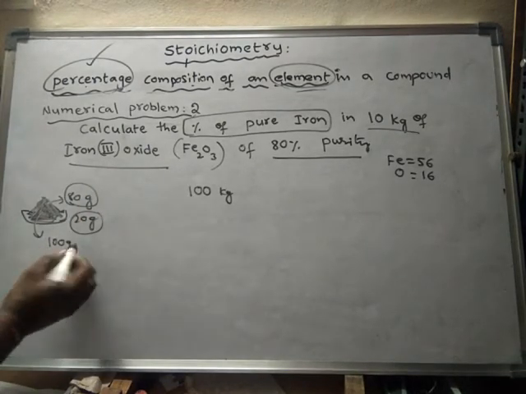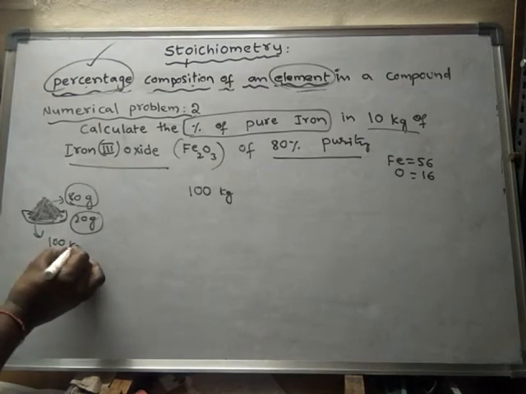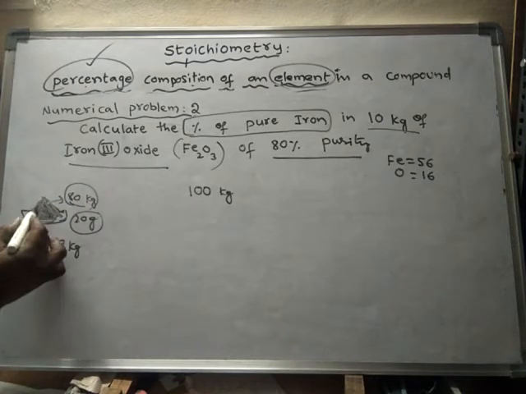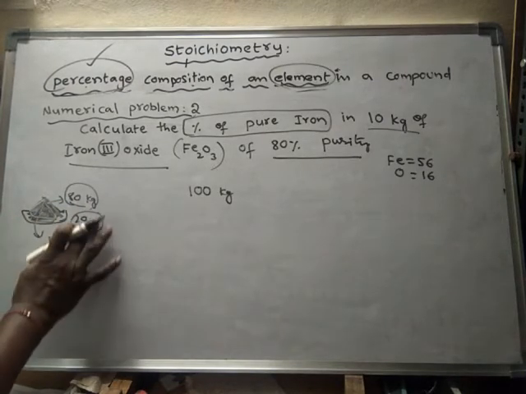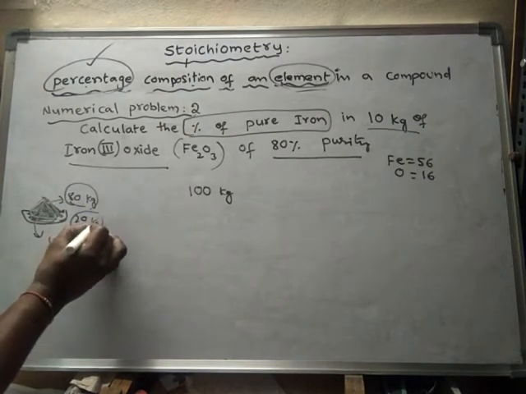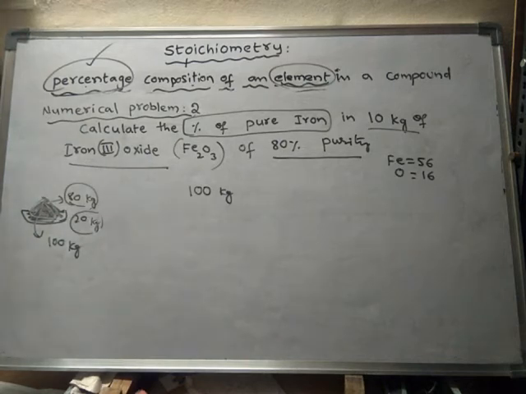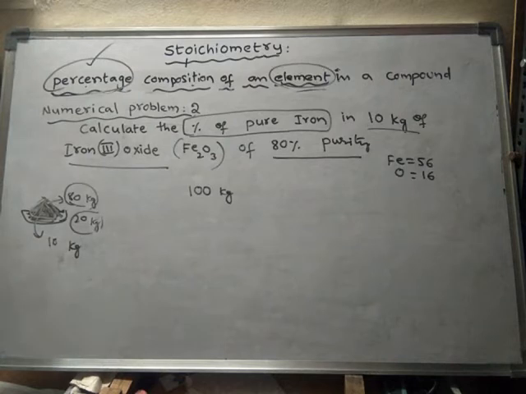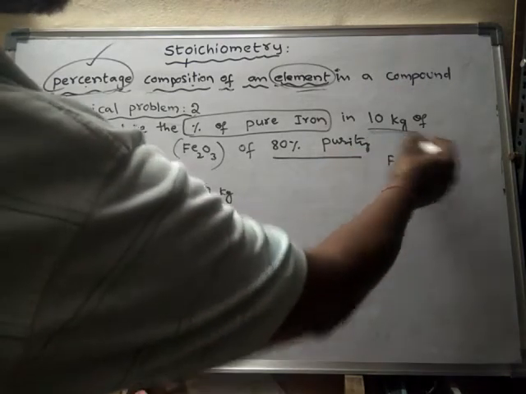Suppose if it is 100 kg, then 80 kg will be pure substance, and there will be 20 kg of impurity. Suppose if it is 10 kg, then it will be 8 kg pure substance and 2 kg will be impurity. So here in the question it is given as 10 kg.